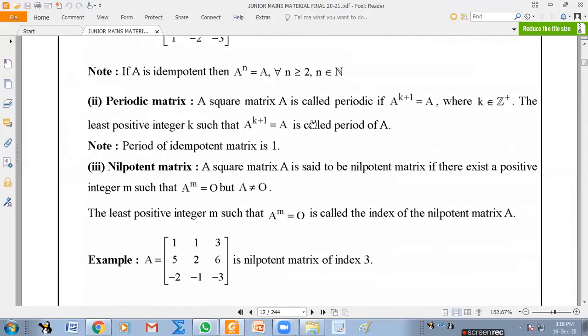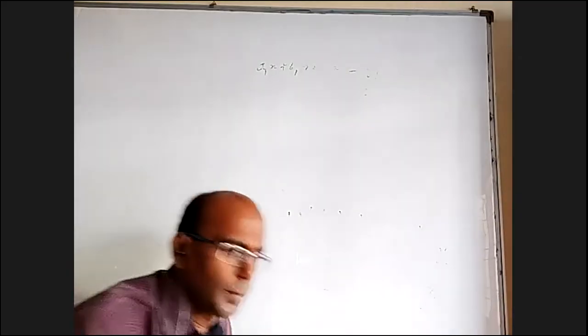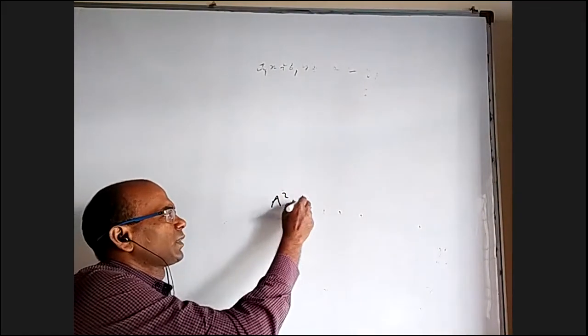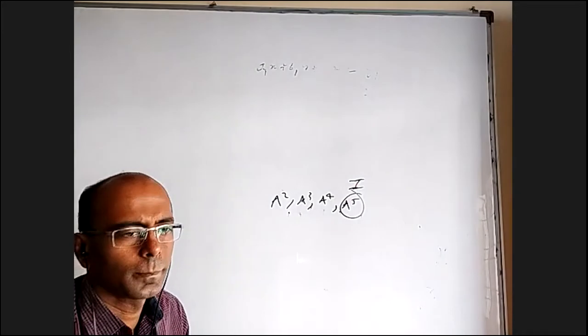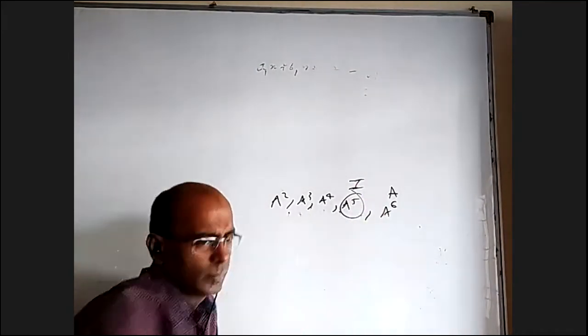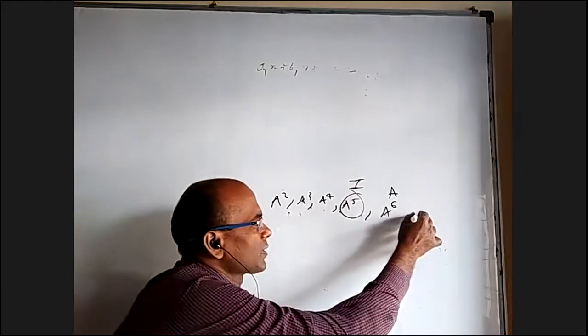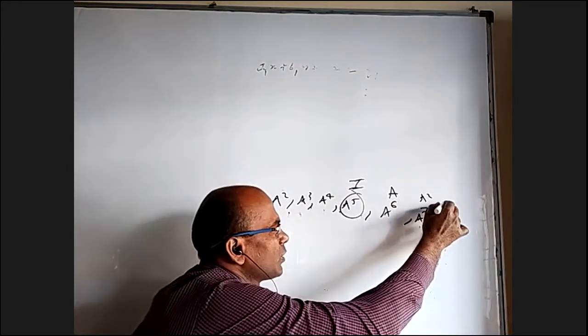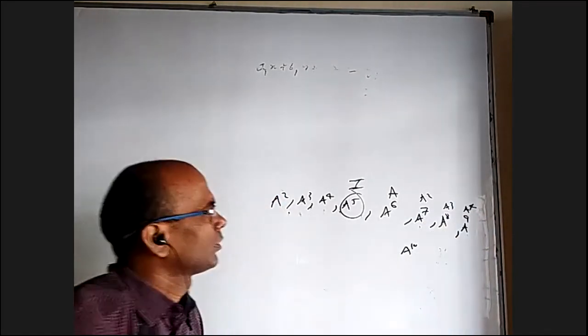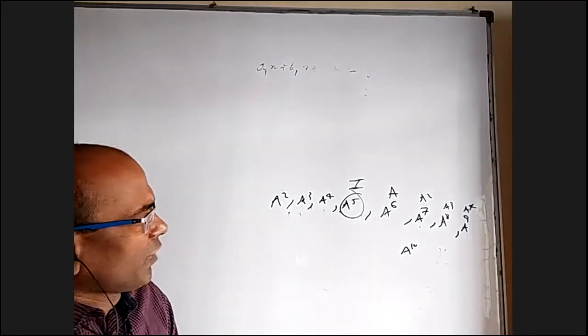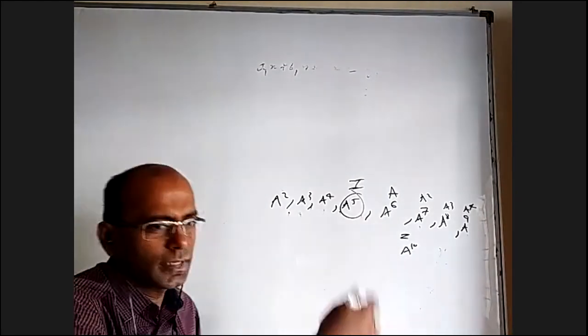Periodic matrix. Some matrices, you keep on finding A square, A cube, A power 4, something like that. Somewhere or other you may get the identity matrix. Let's say A power 5 somehow came as the identity matrix. Then A power 6 will be A only. A power 7 will be A square. A power 8 will be A cube. A power 9 will be A power 4. And A power 10 will be A power 5, which is I again. Like that it will repeat.